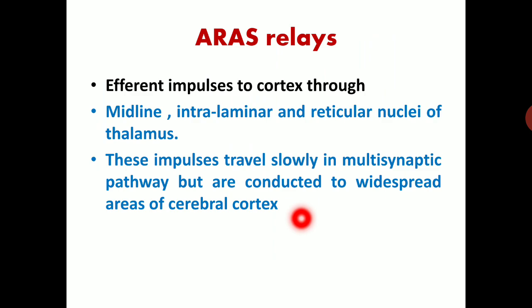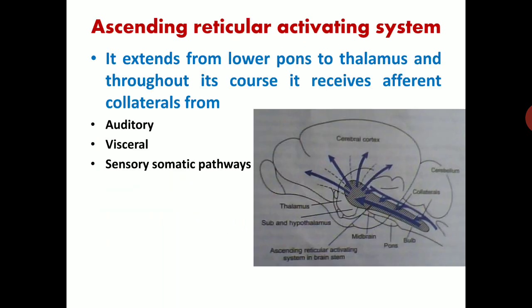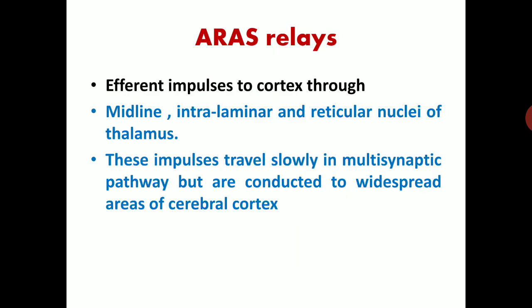Now, the ascending reticular activating system relays efferent impulses to the cortex through the midline, intralaminar and reticular nuclei of the thalamus. These impulses travel slowly in a multisynaptic pathway but are conducted to widespread areas of the cerebral cortex. So this is the thalamus and these are the efferents to the cerebral cortex, with a widespread spreading of efferents.